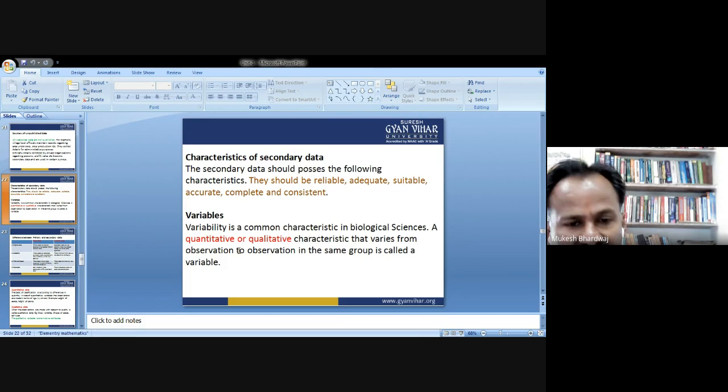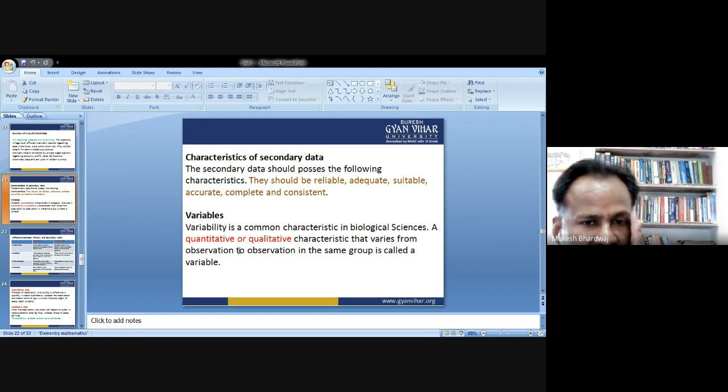These are the characteristics of secondary data. The secondary data possess the following characteristics. They should be reliable, adequate, suitable, accurate, complete, and consistent.